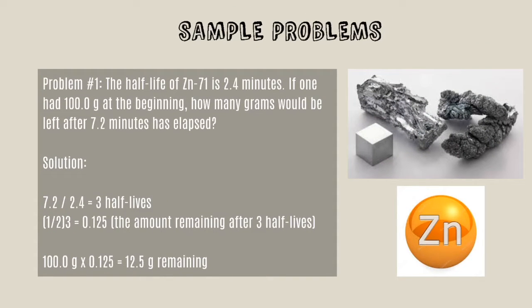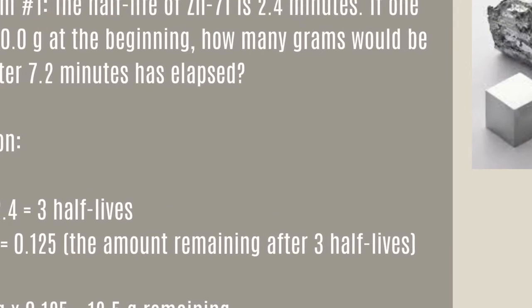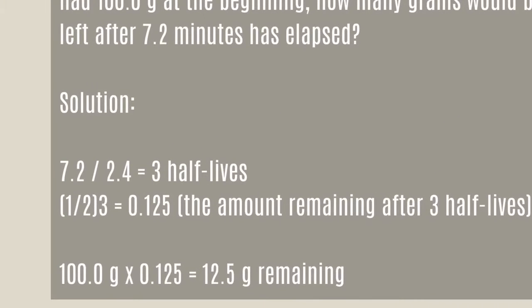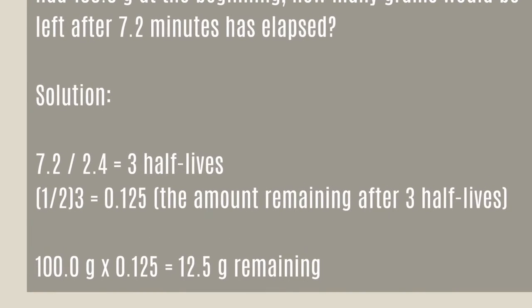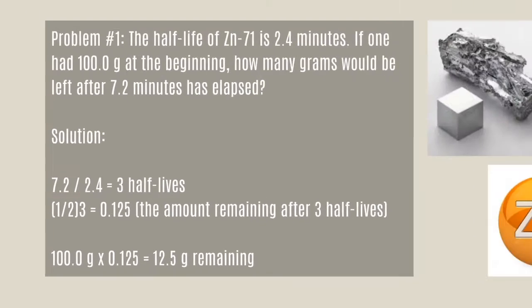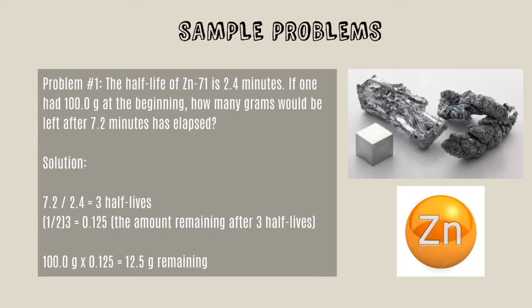Then, we need to multiply this amount by the total mass at the beginning of its decay, which is 100 grams. So 100 times 0.125 gives us 12.5 grams of zinc-71 after 7.2 minutes.